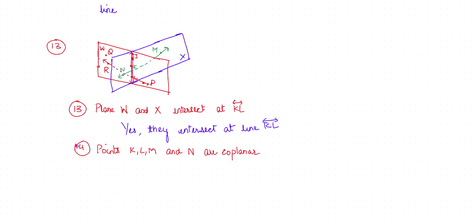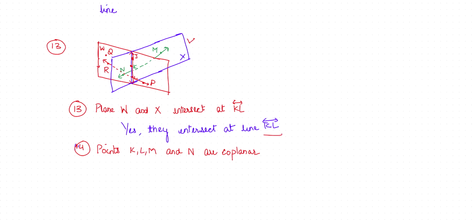Here it is asking, are points K, L, M, and N coplanar? We can see that this is plane X, and the line KL intersects with it.